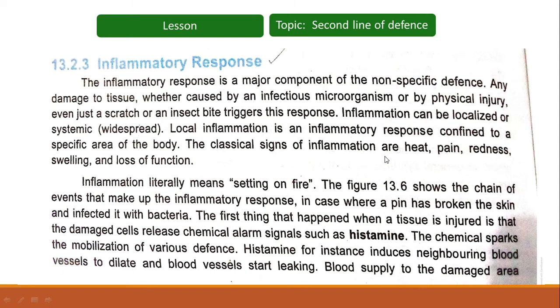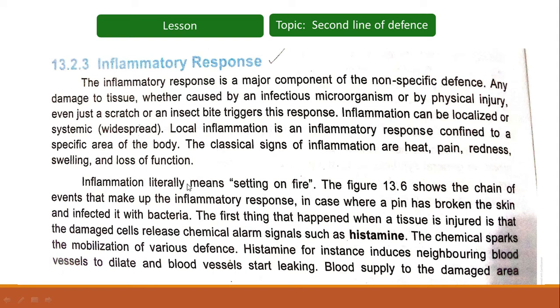Inflammation can be localized or systemic. Localized means it is confined to a particular area, and systemic means widespread, an inflammatory state affecting the whole body. Local inflammation is confined to a specific area. The classical signs of inflammation include heat, pain, redness, swelling, and loss of function.